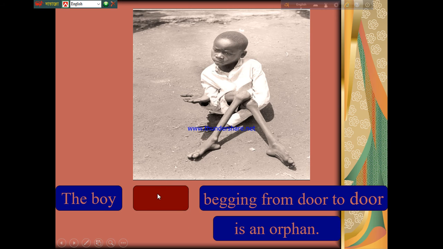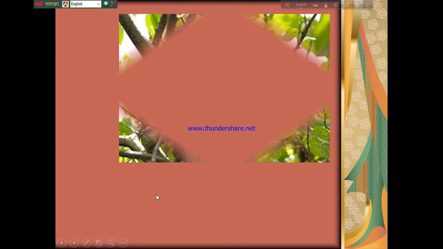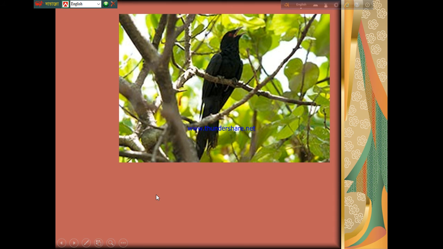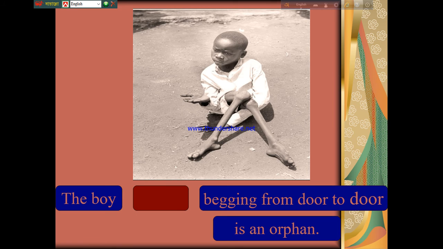So instead of this part, you have to write: the boy begging from door to door is an orphan. So the relative pronoun who and the auxiliary verb is will be removed from the sentence.